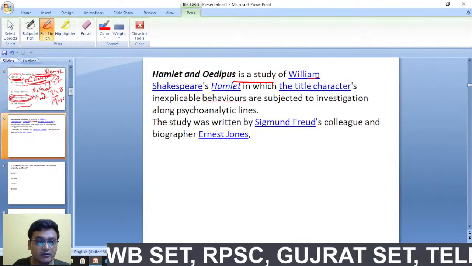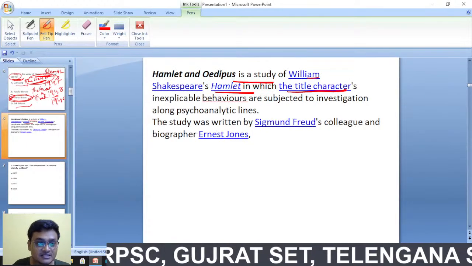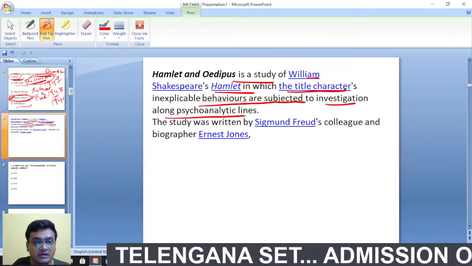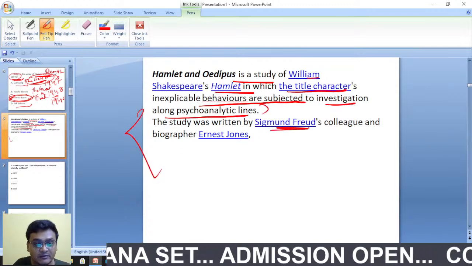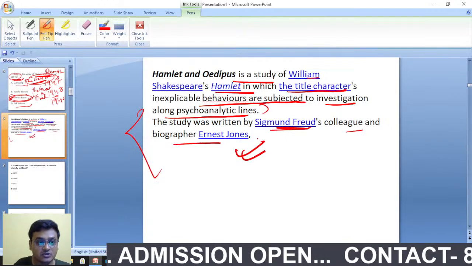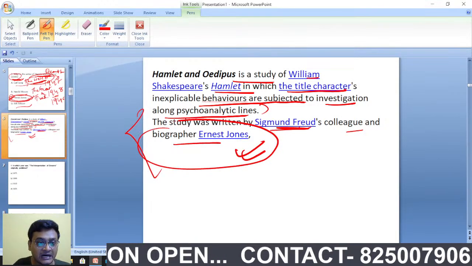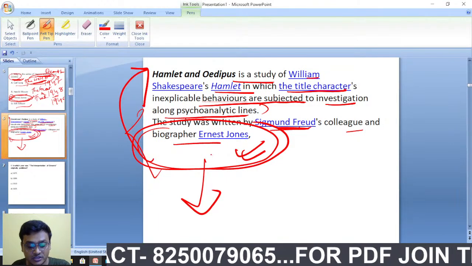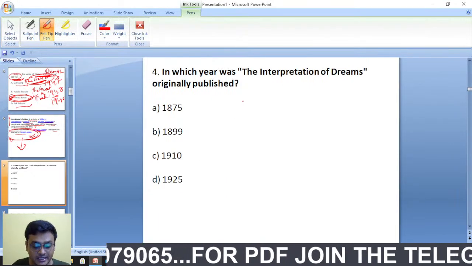Hamlet and Oedipus, the study of William Shakespeare's Hamlet, in which the title character's inexplicable behavior is subjected to investigation along psychoanalytic lines. The study was written by Sigmund Freud's colleague and biographer Ernest Jones. So who was Sigmund Freud's biographer? Ernest Jones, and he has written the work Hamlet and Oedipus. Okay, got it. Next question.